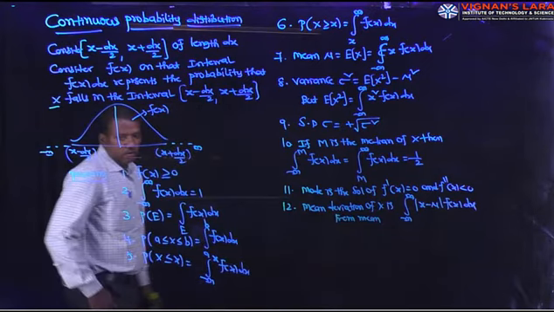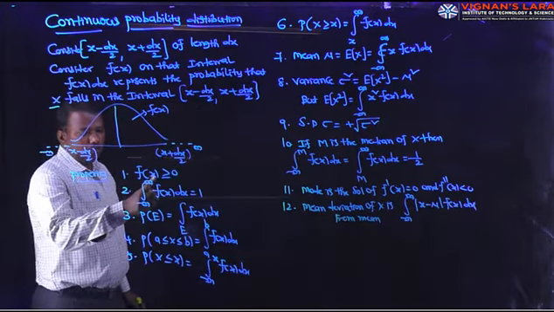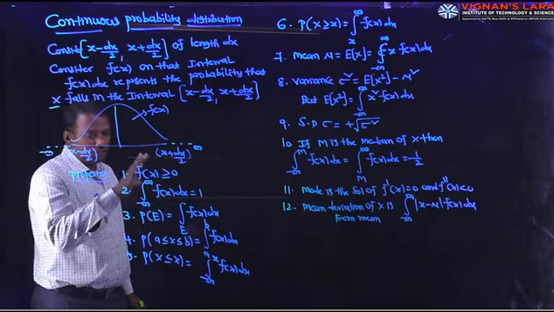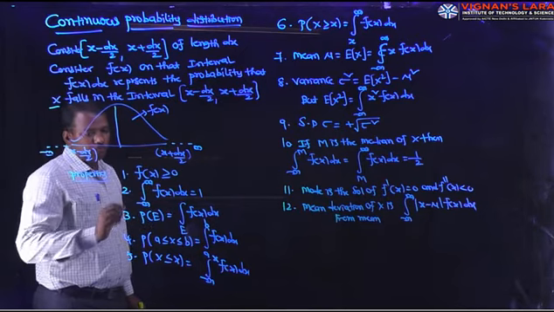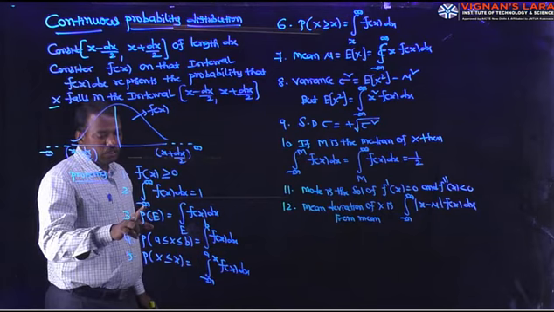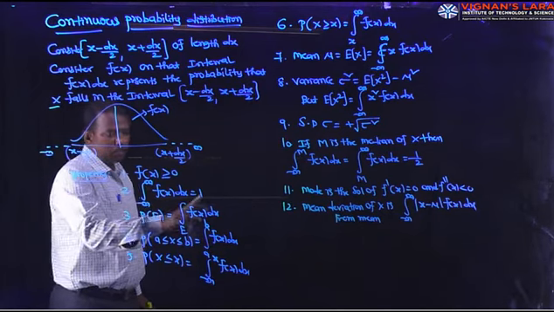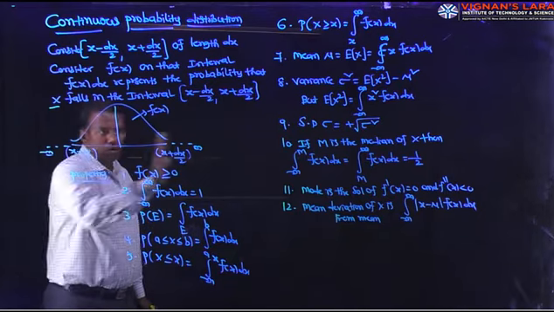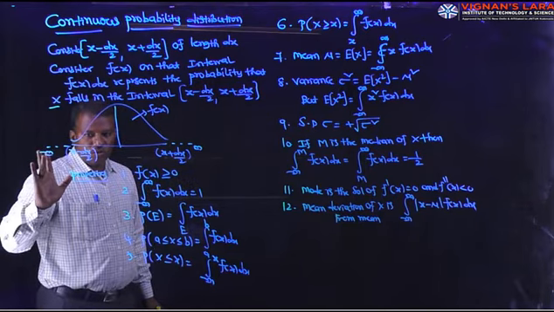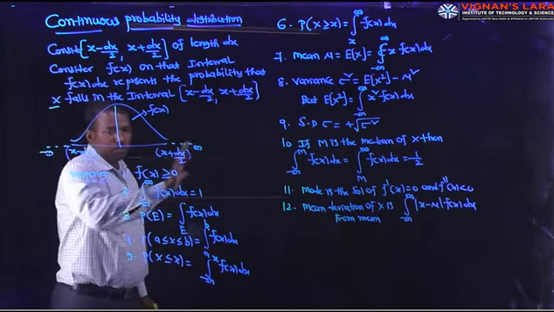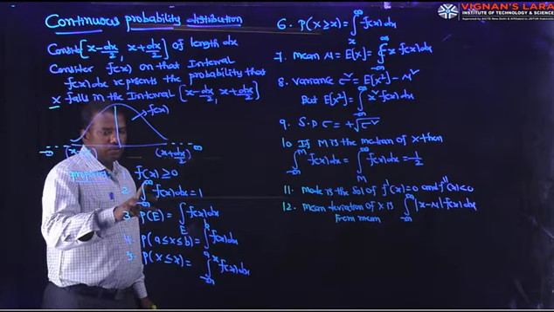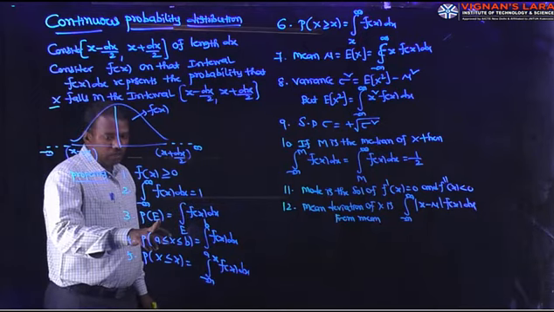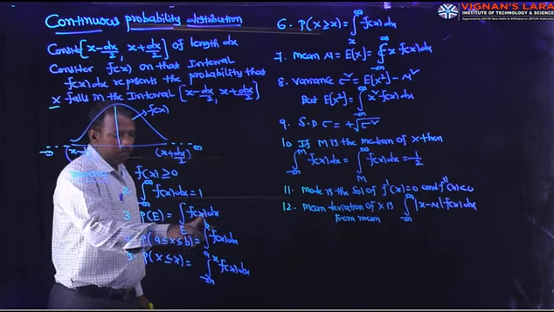So once again, what is the first property? f of x greater than or equal to 0. That means probability is always positive. It is 0 when the event cannot happen. Second one, integral minus infinity to plus infinity f of x dx equal to 1. That means sum of the probabilities in between lower limit to upper limit. In continuous random variable, lower limit is minus infinity, upper limit is plus infinity. So integral minus infinity to plus infinity f of x dx is equal to 1. Probability of any event is integral over that event of f of x dx.